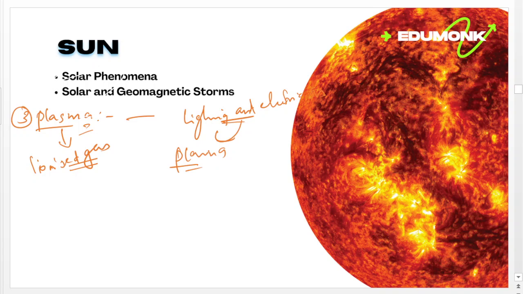If you want to know more about plasma, you may know about neon lights. They can be called plasma lights. These are ionized particles. In neon lights, the light comes from the plasma inside of them.